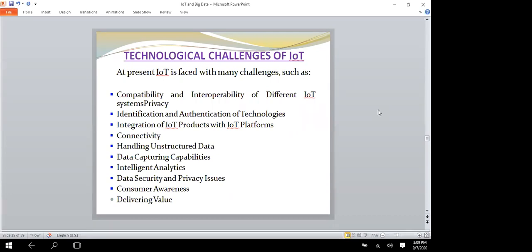Only with deep integration can companies mine the huge data through big data techniques to generate insight and predict outcomes. Next one is connectivity.